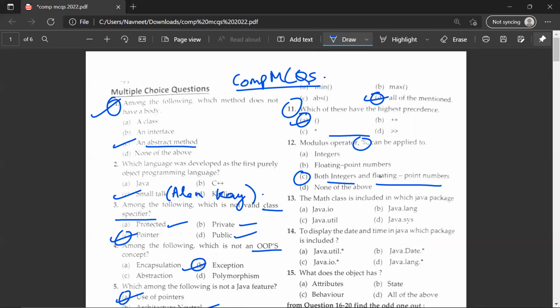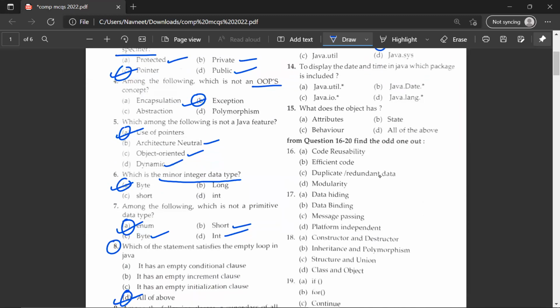Modulus operator can be applied to C, both integers and floating point numbers. Integers are normal numbers like 1, 2, 3, -1, -2, -3. Floating point numbers are decimal numbers like 1.2, 1.3, minus 1.1 or something like that. The math class is included in which Java package? B, java.lang. To display the date and time in Java, which package is used?